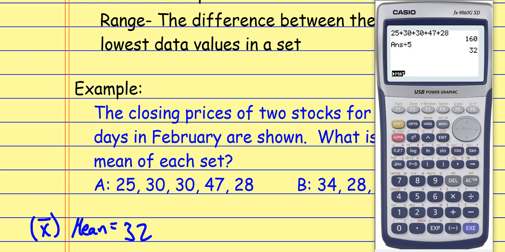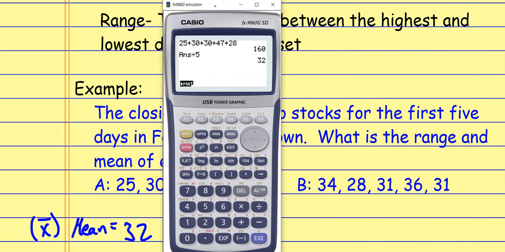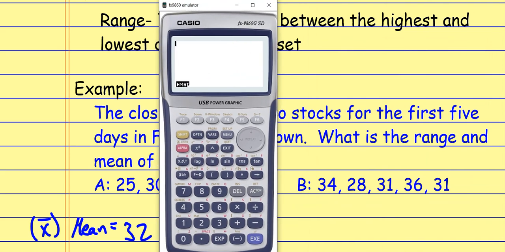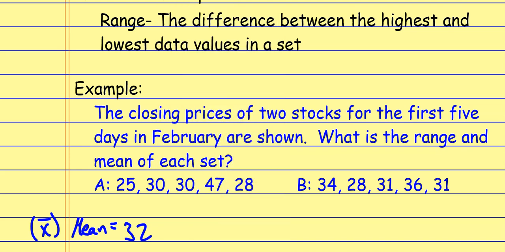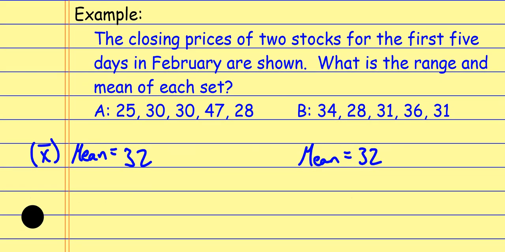Over here, doing the same thing with the next one, while I have my calculator pulled up. So I've got the 34 plus the 28, 31. And again, divide by how many I have, which is the 5. So I get an average also of 32. And so each of these has the same average, but now I want to compare the range of the two as well. So let's look at the range of each.